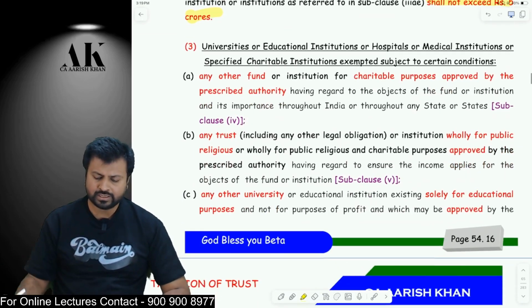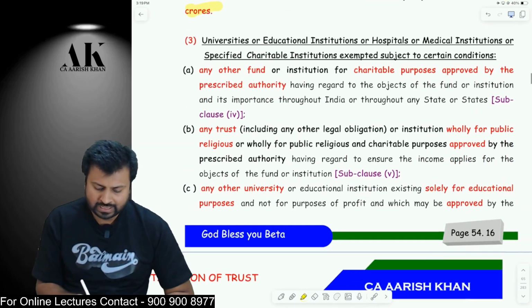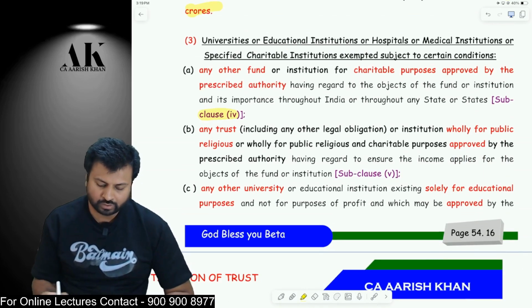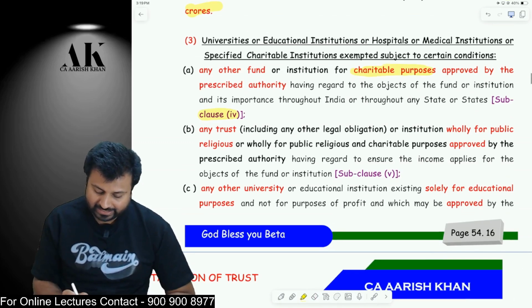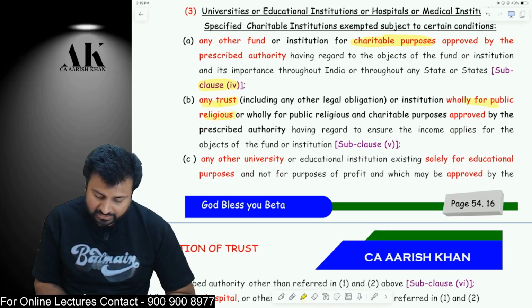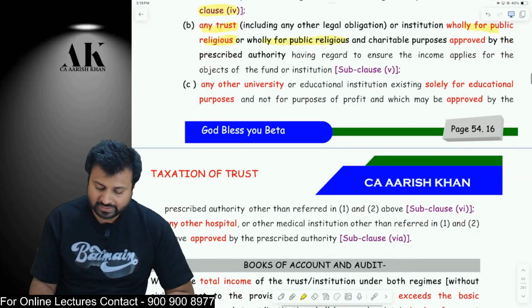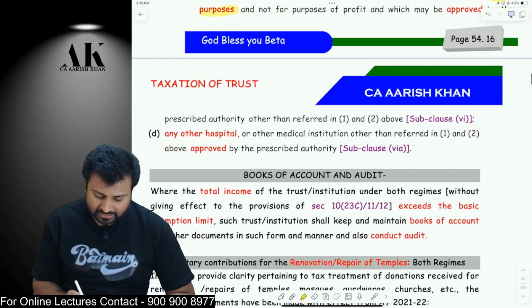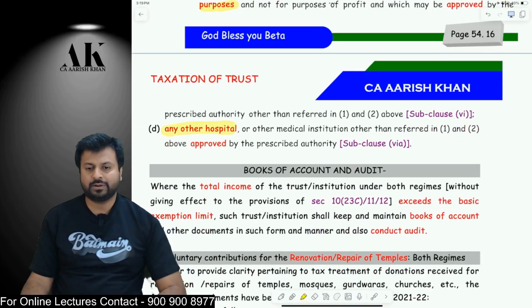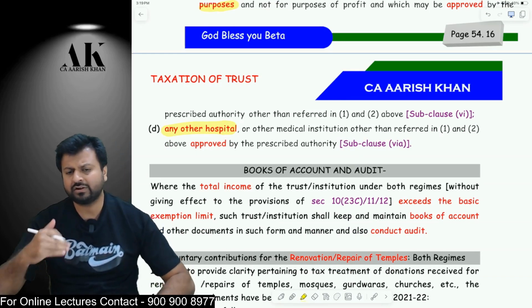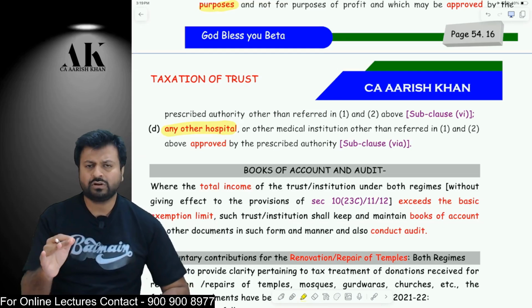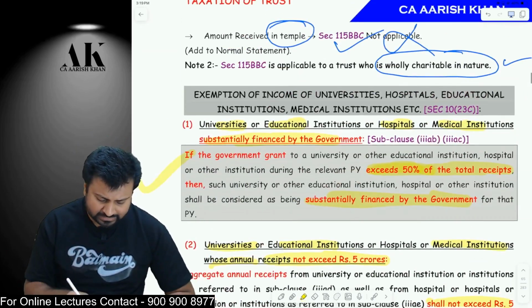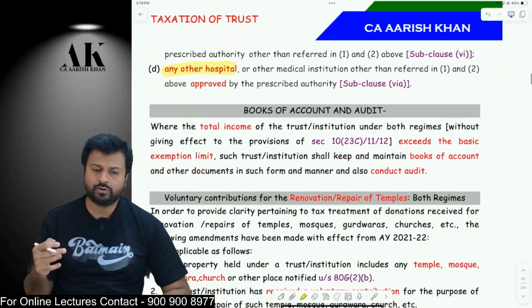Then there are certain other institutions which are covered under different clauses, like 10(23C) subclause 4. Any other fund or institution. Now this is for what? Charitable purpose. The next one is for what? For religious or charitable purpose both. The next one is solely for education purpose, and the last one is for health purpose. So these are registered under different clauses. According to that, you have to give the registration to the assessee, out of which the first two are very, very important for the examination. The rest four are not very important for the examination.